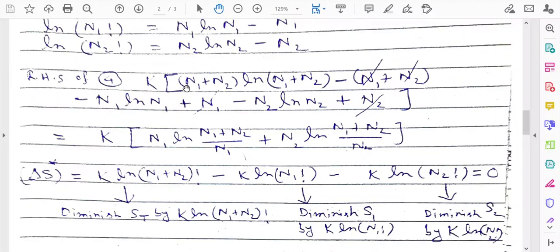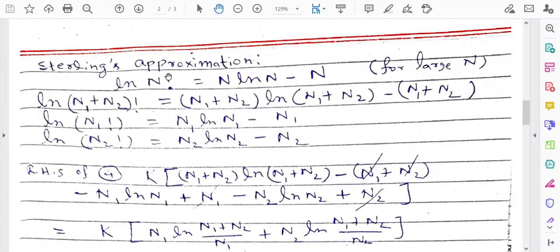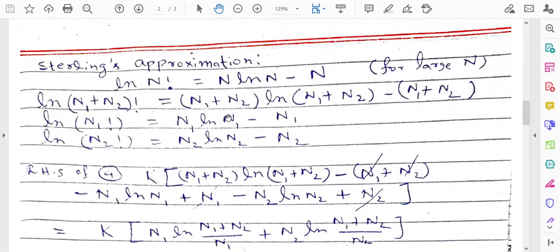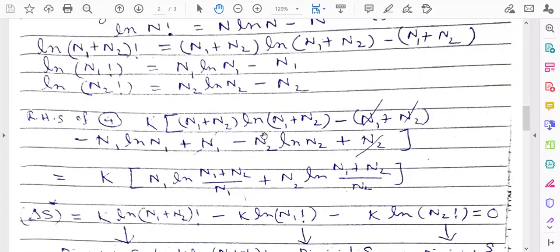Ultimately this equation is the same as equation 4, so the right hand side of equation 4 is similar. So we can write this expression, this expression is true, because if you apply Stirling's approximation, you will see that this expression is exactly the same as equation 4.